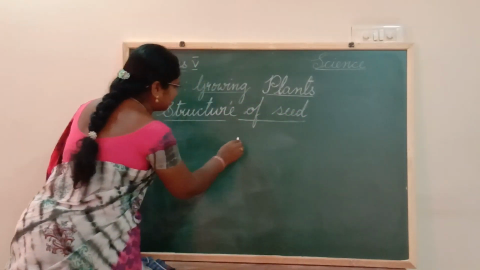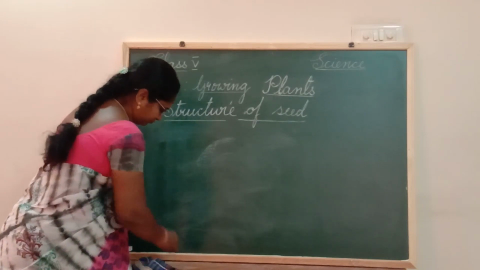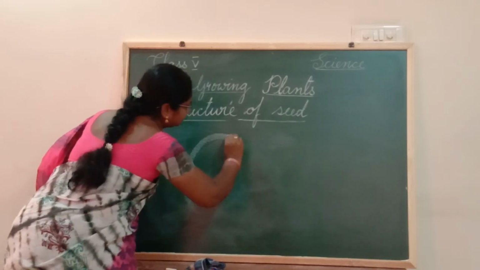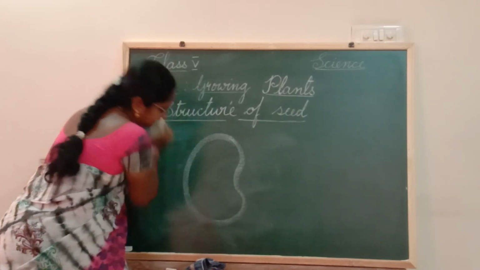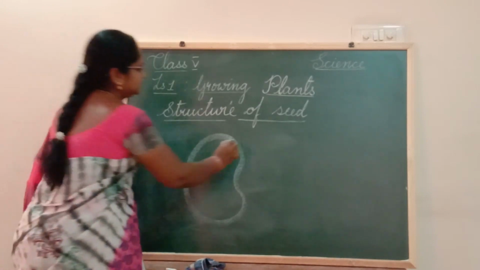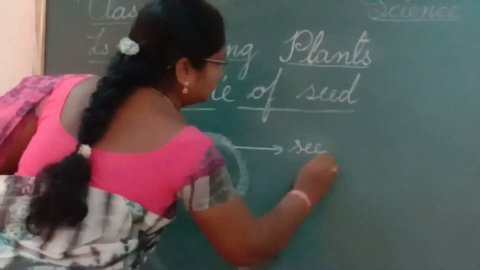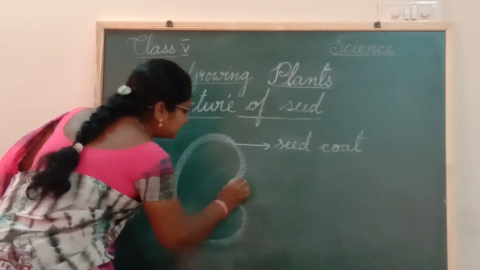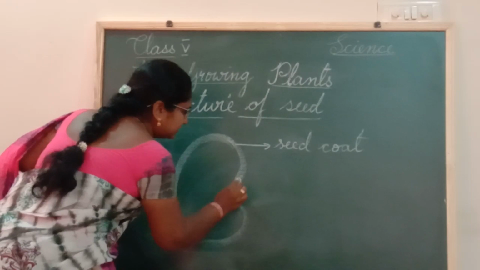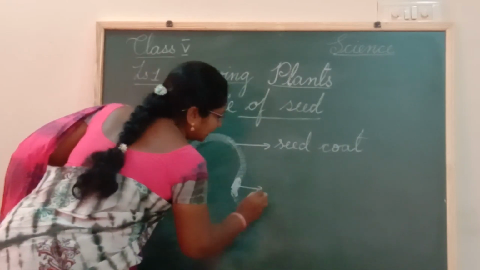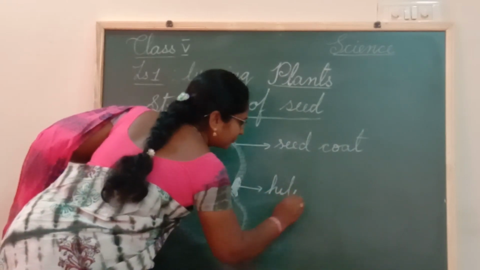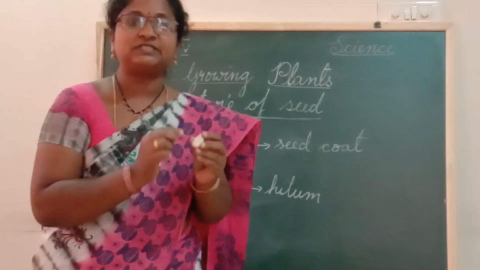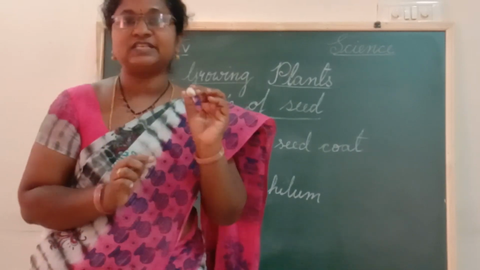Now I will show you in the diagram. This is the seed coat of a seed. Let us label it also, so we can understand what it is. You have a small pore here. This pore is known as hilum. What is this hilum used for? This hilum helps the baby plant to come out of this seed.